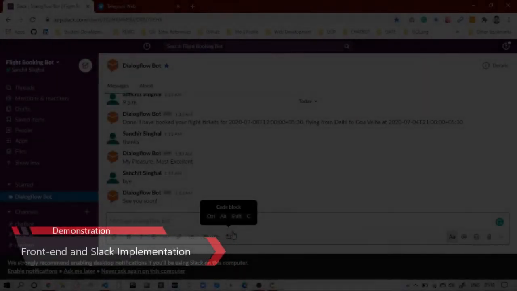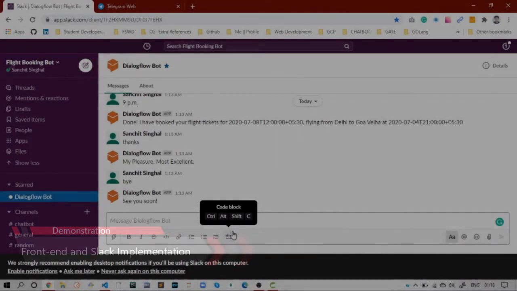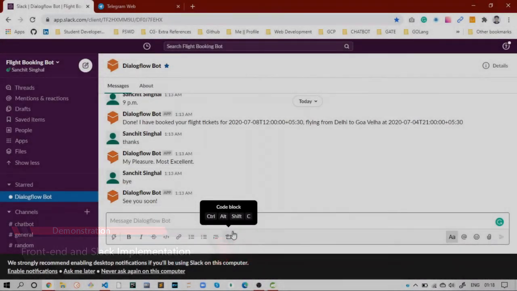I also worked on Slack integration to show how our chatbot works with Slack, and how it will function with other apps or platforms where users want to use our chatbot. That's all from my side. Now the demonstration of our chatbot with the integration of the Slack tool. Slack is a communication channel where we can communicate with our team as well as individuals.